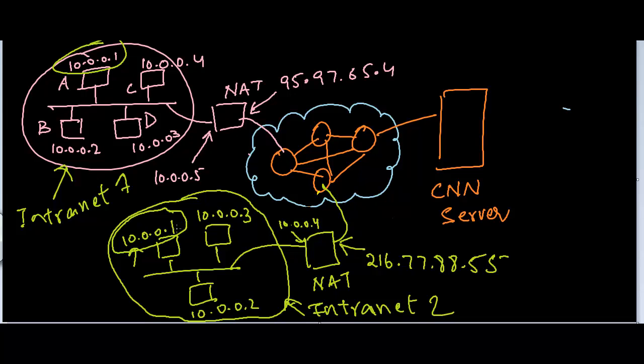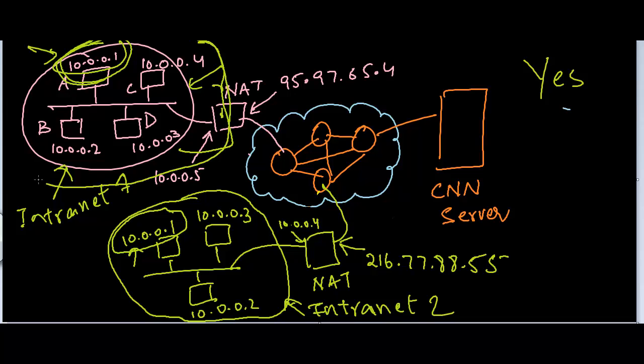Is this possible? Yes, it is possible, because this IP address 10.0.0.1 stays within this network. It will not cross this NAT device. It can communicate to this NAT device, but on the internet this IP address cannot be seen. This IP address cannot be seen on the internet, so it is restricted to this area, right?